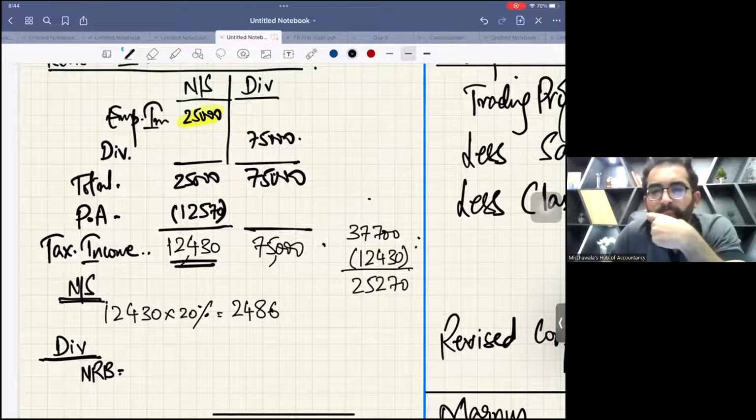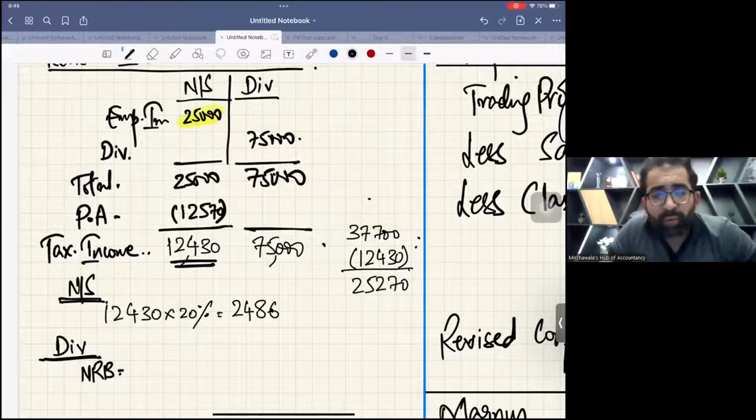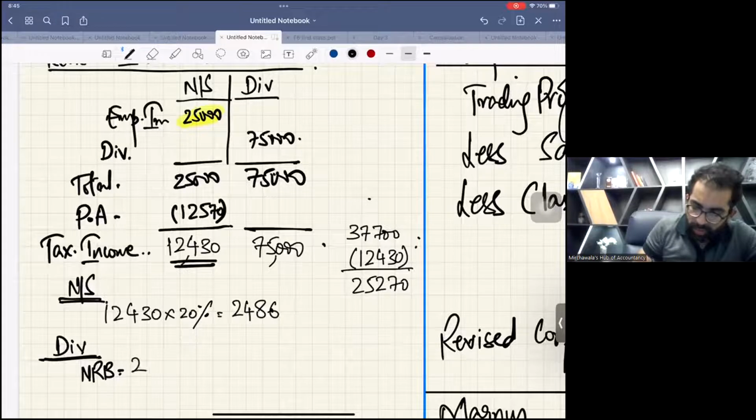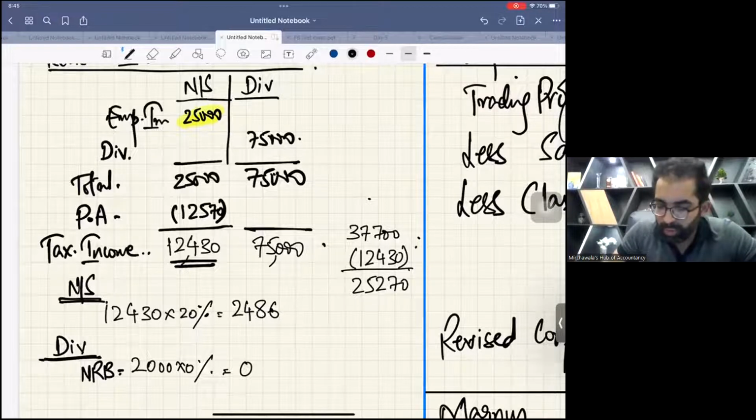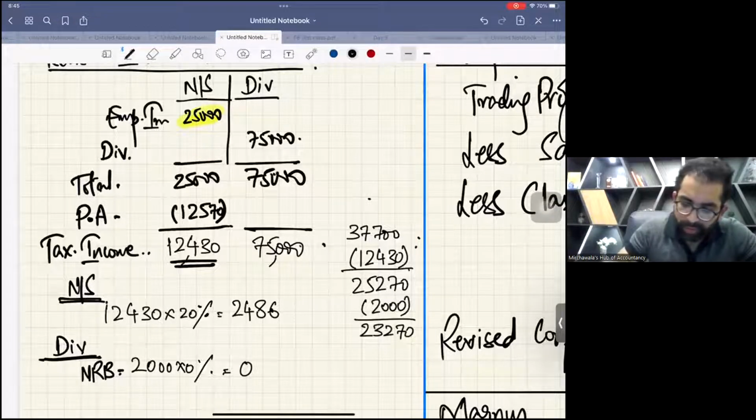Now let's come to the dividend income. For dividend income, first of all, do NRB. The dividend NRB will be given irrespective of your tax status. So I'll write 2,000 times 0%, which is 0. And NRB always consumes your band. So your band will be consumed, and this will be 23,270.